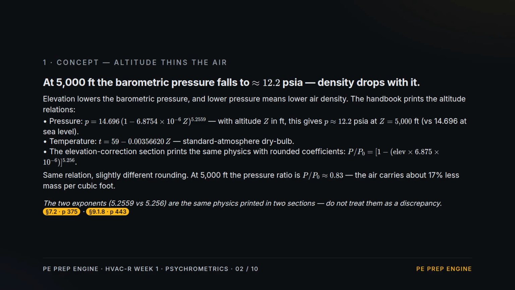Concept 1. Altitude thins the air. The handbook prints the barometric pressure relation as a function of elevation. Plug in 5,000 feet, and you get about 12.2 psia, versus 14.7 at sea level. Lower pressure means lower density. The pressure ratio is about 0.83, so a cubic foot of air carries roughly 17% less mass. The elevation correction section prints the same physics with slightly rounded coefficients. Same relation, don't read the two exponents as a conflict.